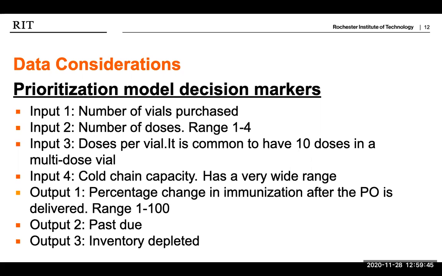Now, moving on to the outputs. Output 1 is the percentage change in immunization that can be achieved after the PO is delivered. Immunization level is represented as a percentage by WHO, hence the value can vary between 1 to 100. Output 2 is past due, which takes into consideration how late the PO is being delivered in weeks. Then output 3 is the inventory that is depleted. That is, it refers to the available space in the storage location to accommodate the new PO that is being delivered.